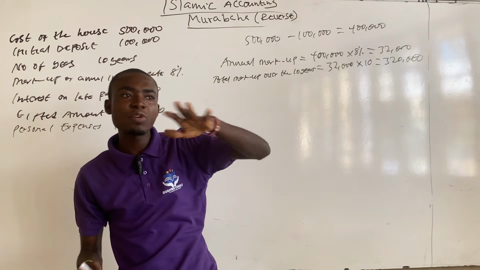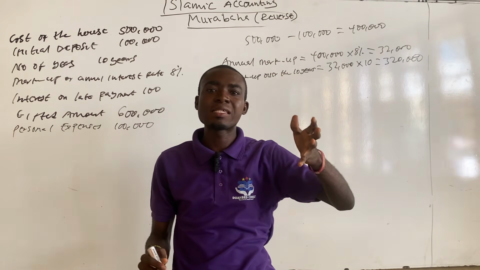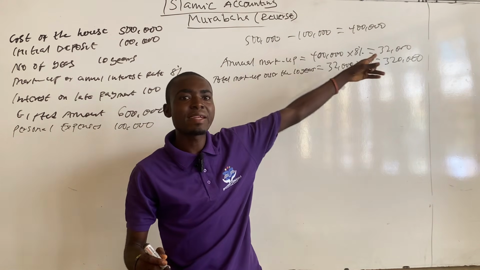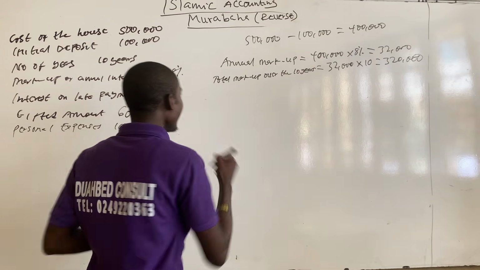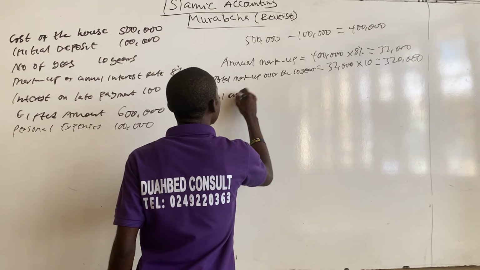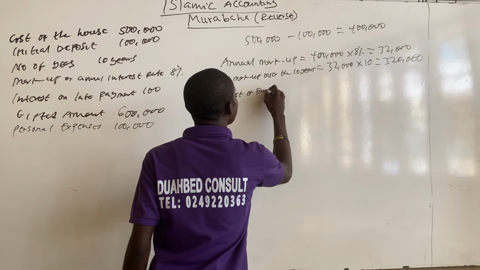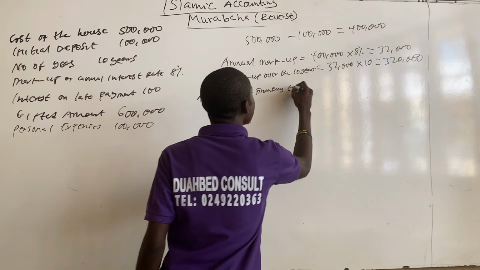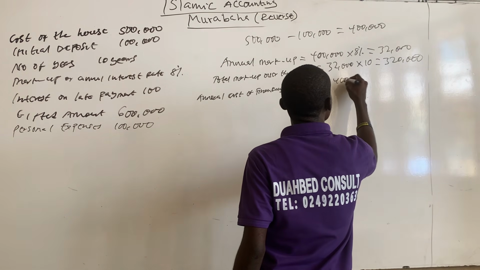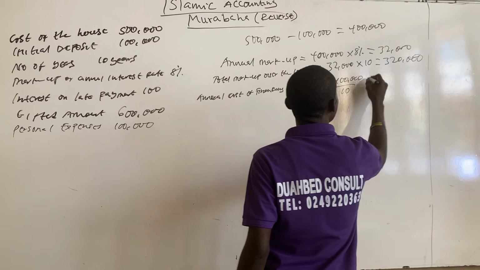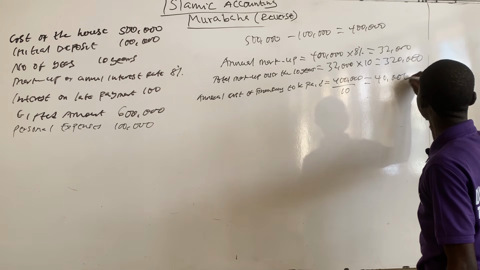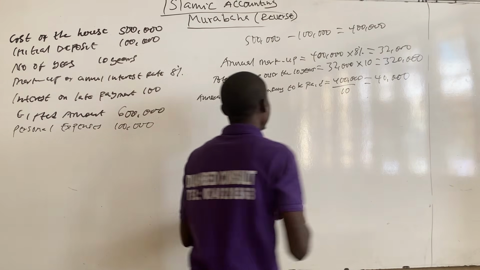We just divide the cost of finance by 10 years. So annual cost of financing to be paid is 400,000 divided by 10. That will give you 40,000.